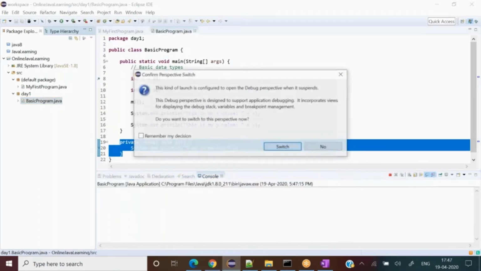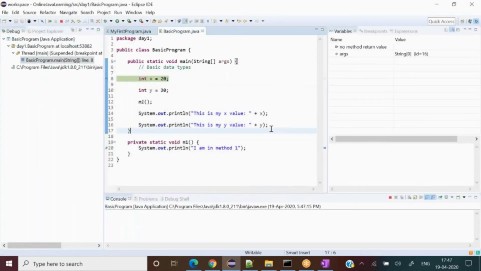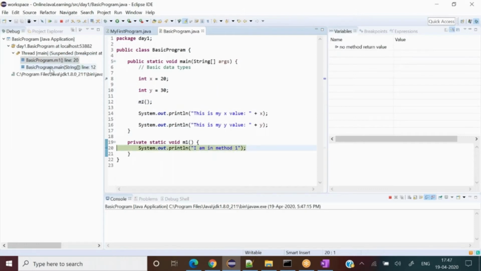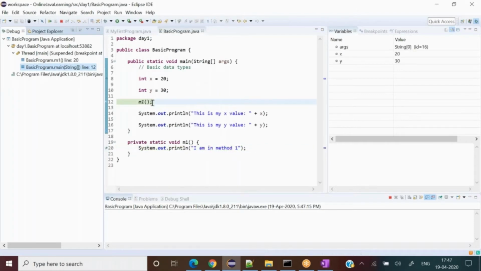I started one more time, and here only one frame shows when I press. When I come to M1, it shows me two frames, right? Now I would like to go to the main. I just press over here and it takes me to where I have come from. And see at the right hand side, it even shows me the variable values x and y. x has 20, y has 30, because I came from here. But if I press M1, those disappear. See the variable part, because I'm at M1. Whatever I have inside M1, only those things get displayed at the right hand side area.